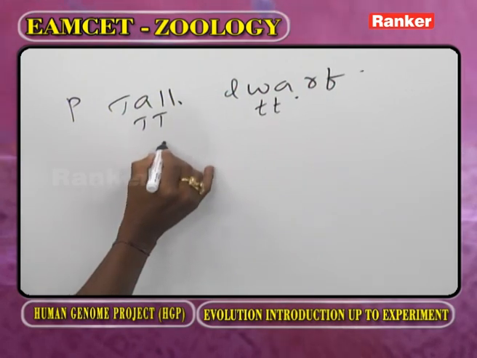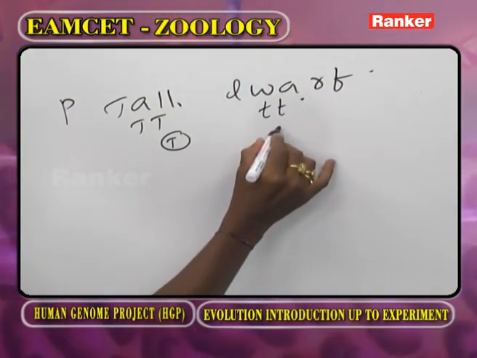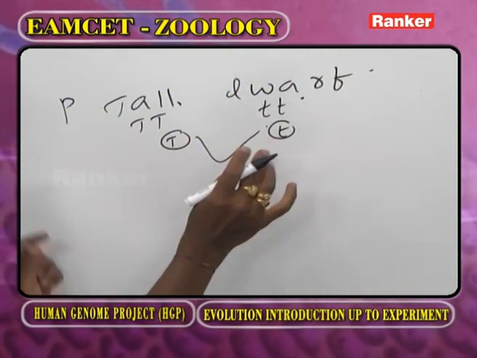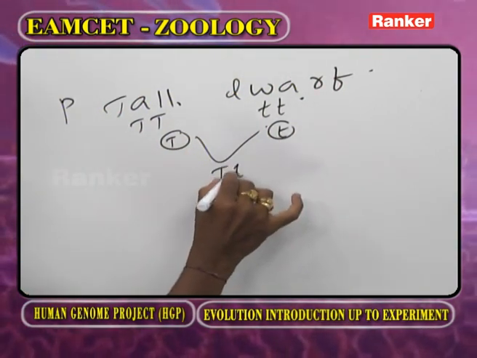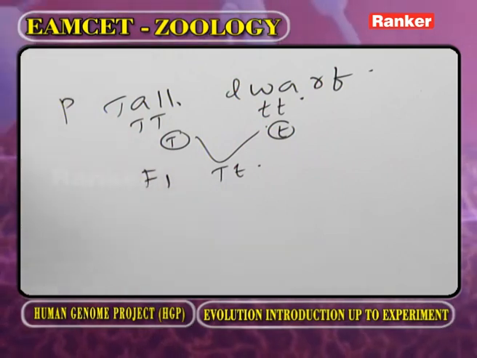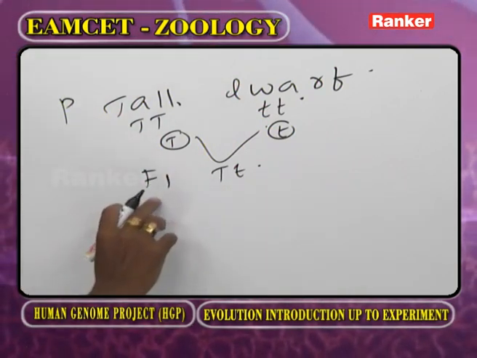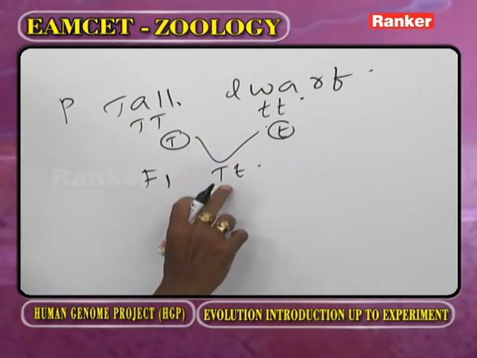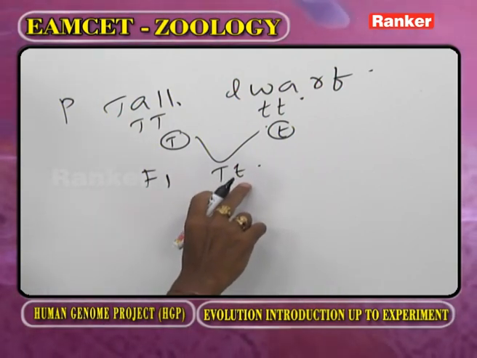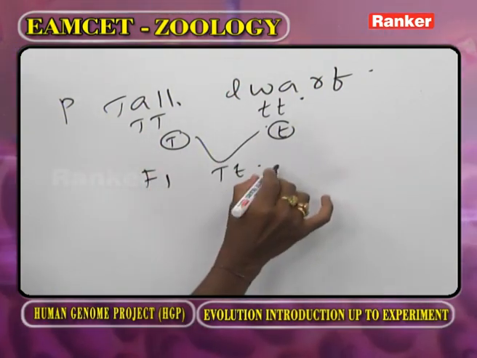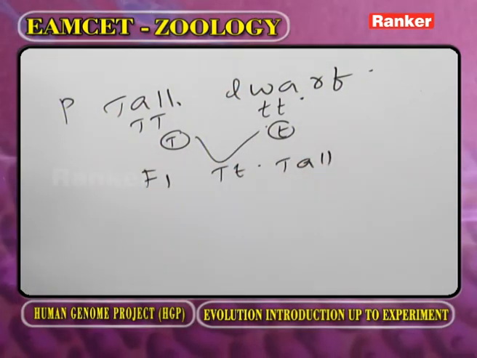From this we are taking one gamete, and from this we are taking one gamete. Now, these two are cross-pollinated and we are getting the F1 plant. You have to observe what I am explaining. This is the F1 plant. Here, capital T, small t factors. Capital T is dominant, so its character is expressed, we know very well, tall.